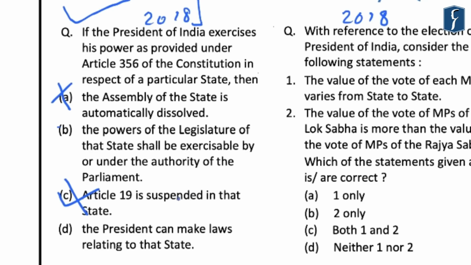And if you look at the last option, that is D, the President can make laws relating to that state. Now this statement is also incorrect because the President can declare that the powers of the state legislature are to be exercised by the Parliament, and he cannot himself assume the power of creating the laws for that state. So in this case, the correct answer that comes out is B, that is the powers of the legislature of that state shall be exercisable by or under the authority of Parliament.